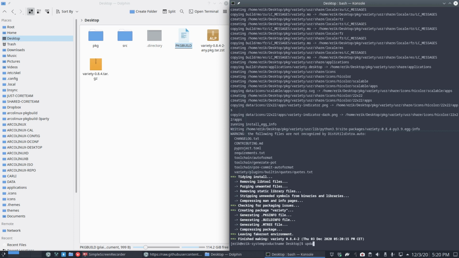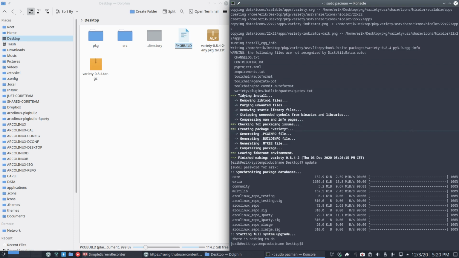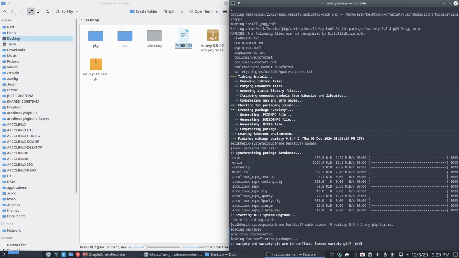It's important to know that you need to have an up-to-date system, that the Python 3.9 is in. You have rebooted and all that. Okay, sudo pacman -U variety. And of course, you want to install another package. It's the same name, but it's not the same package. The one is for variety, the other is variety-git. For the computer, it's a world of difference. A few different extra letters there.